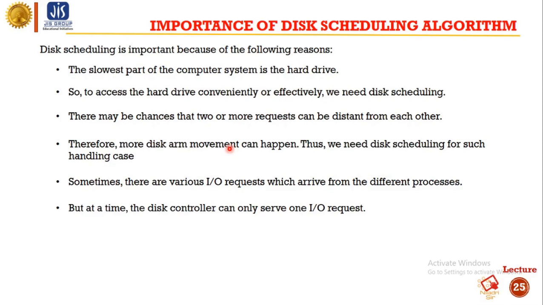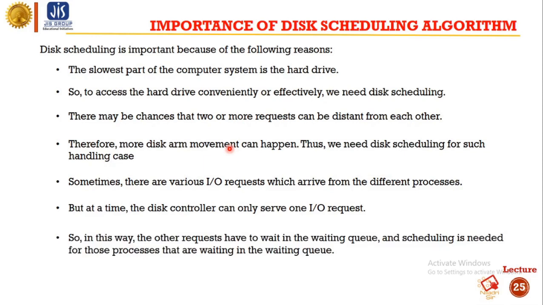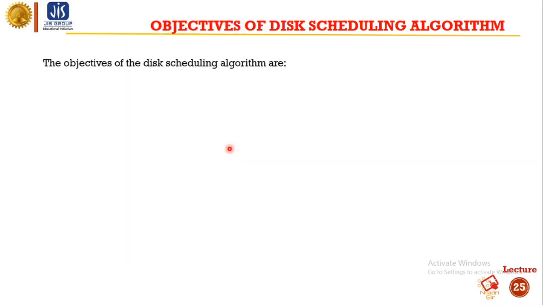The disk controller may only serve one I/O request at a time. So the other requests have to wait in the waiting queue, and scheduling is needed for those processes that are waiting in the waiting queue. What are the objectives? The objectives of the disk scheduling algorithm are less traveling time, second is fairness, and third is that the throughput must be high.